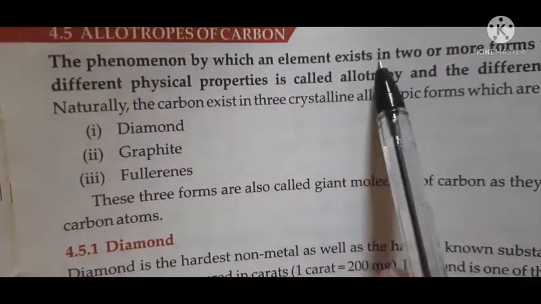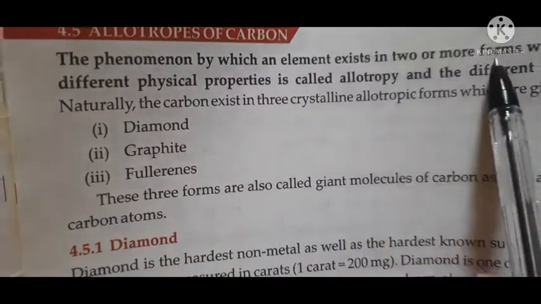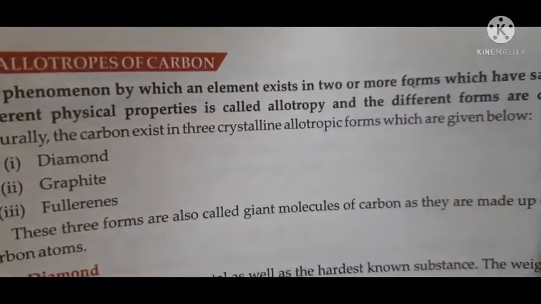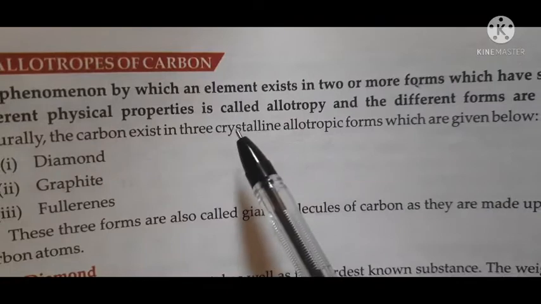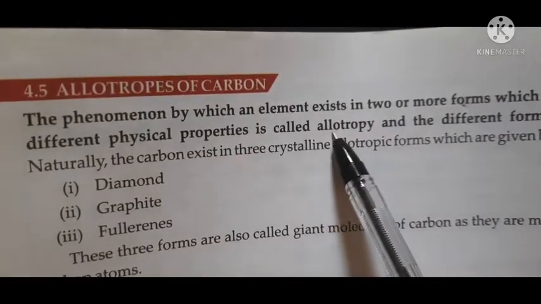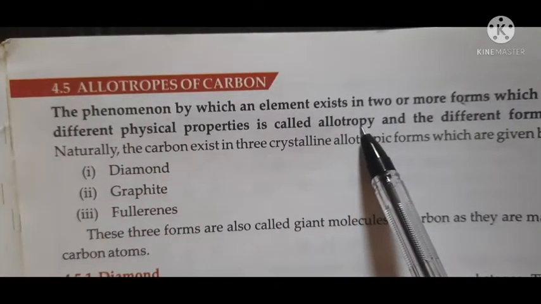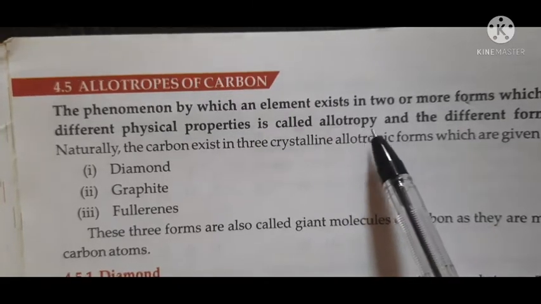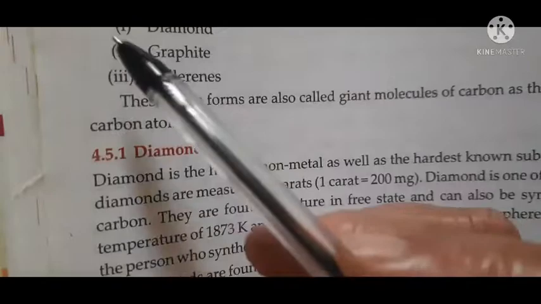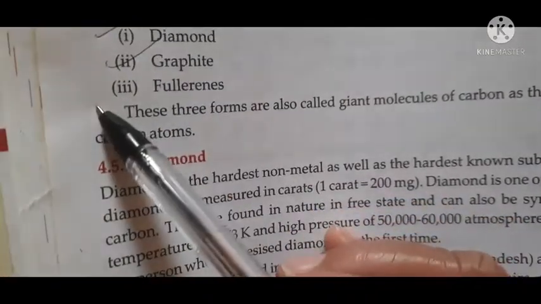Now carbon, just see what is allotropy. The phenomenon by which an element exists in two or more forms, which have the same chemical but different physical properties, is called allotropy. Here the element exists in two or more forms. Chemical properties are the same but physical properties are different. So carbon exists in three forms, that is diamond, graphite and fullerenes.